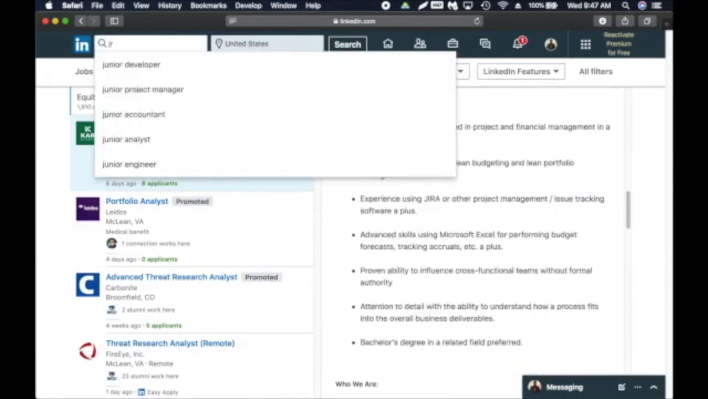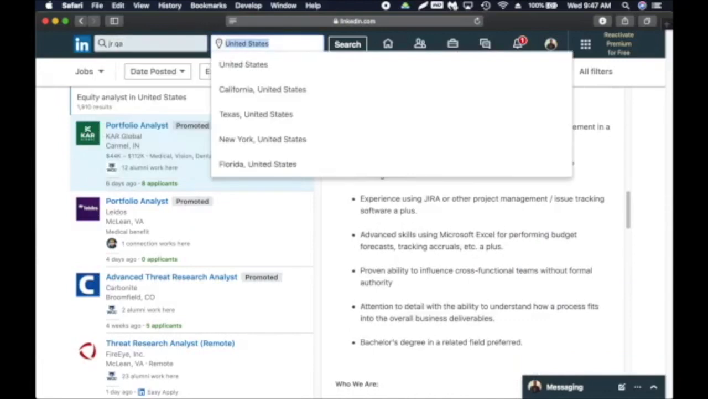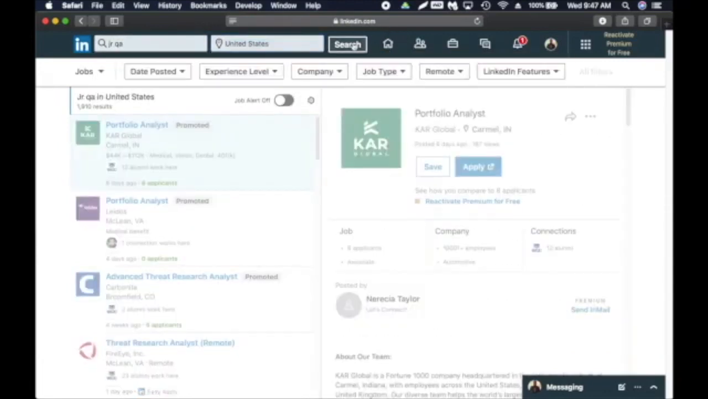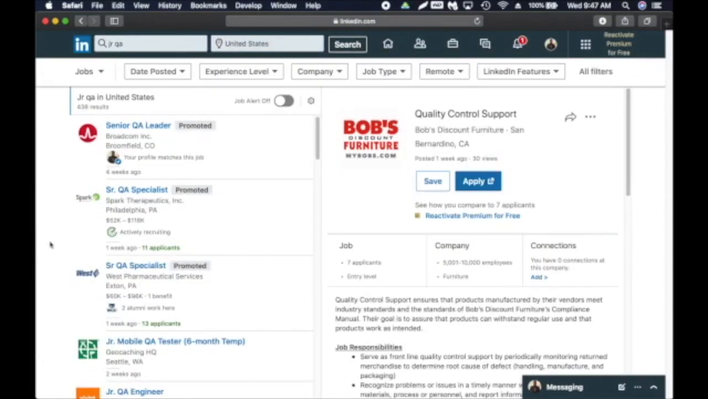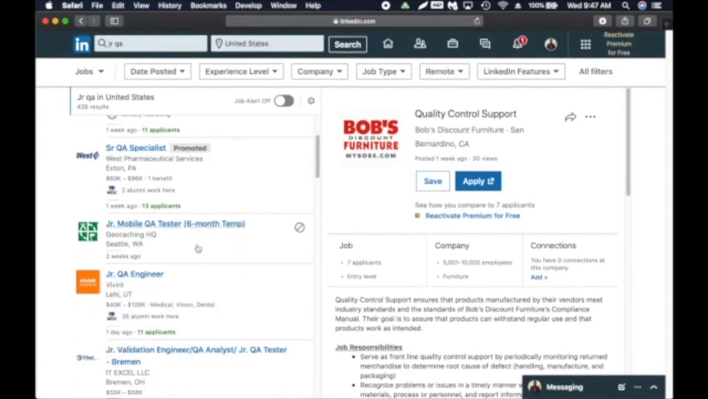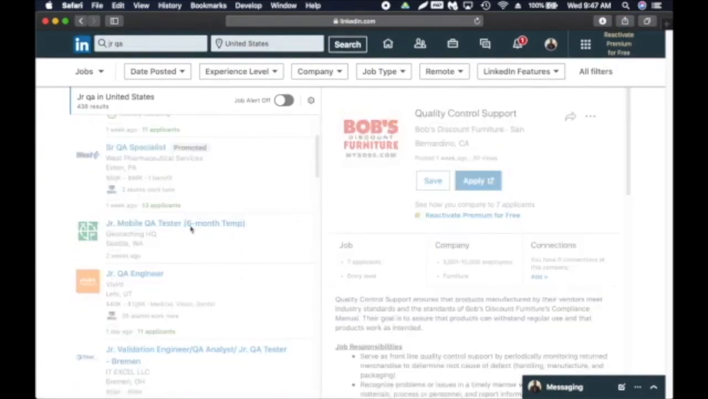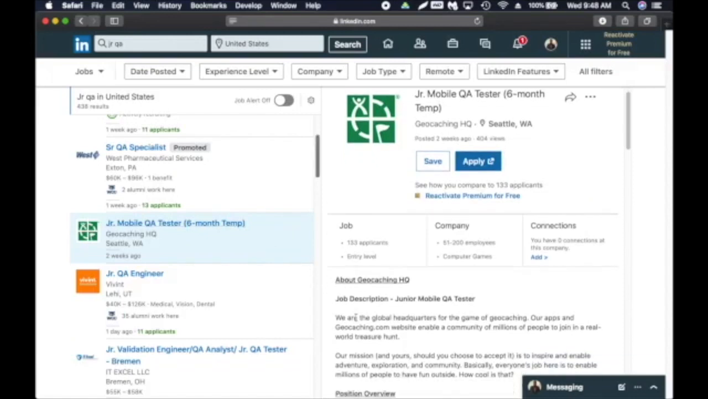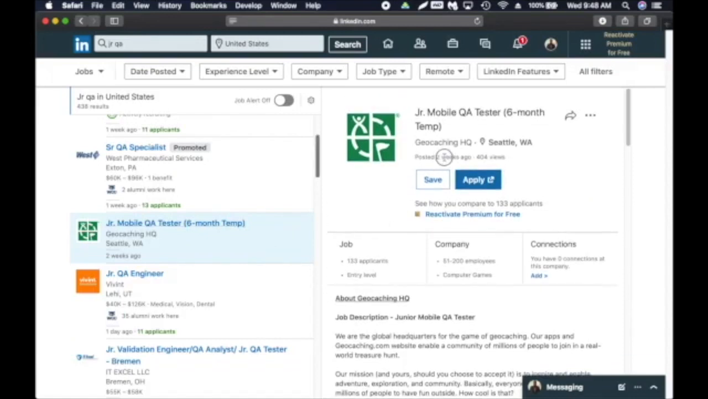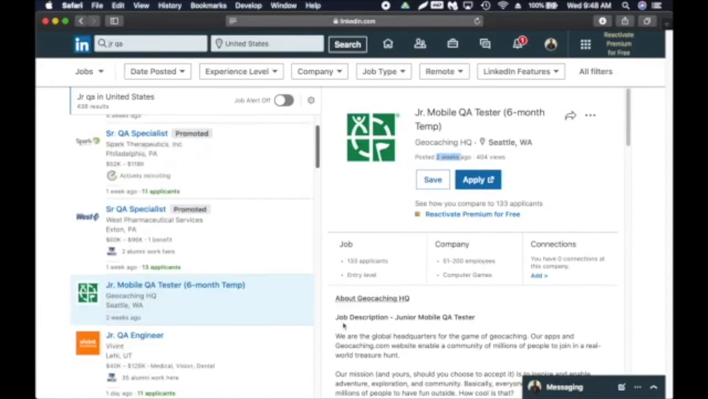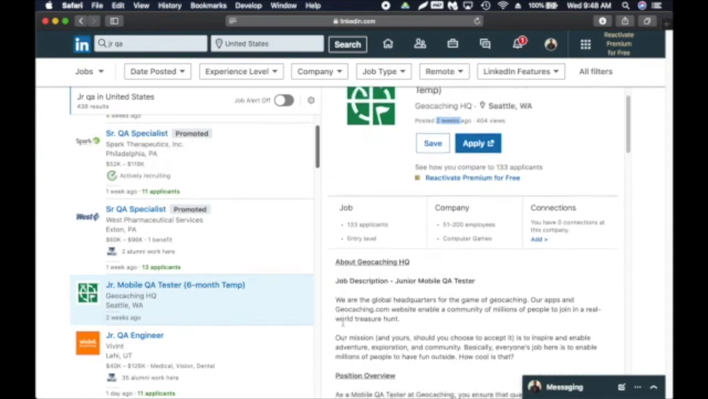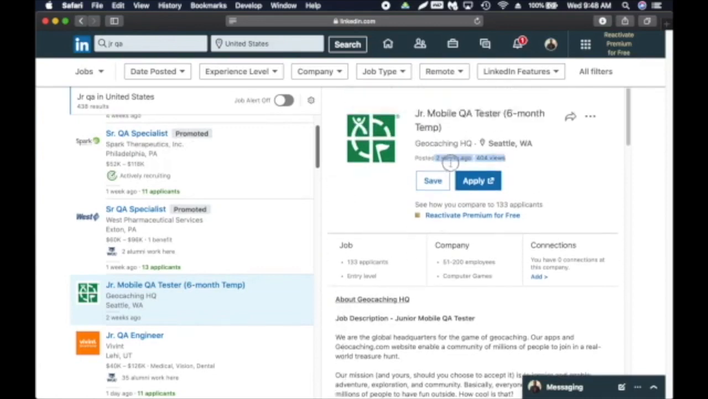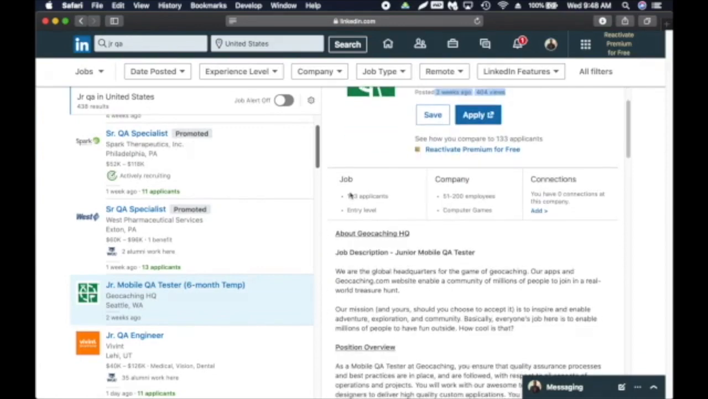Here I'm going to search for junior QA, all over USA. Even though we search for junior QA, some of them are promoted here. So that's the first junior QA. That's a 6-month contract. As you can see, it was posted 2 weeks ago. I really like this job feature of LinkedIn because it gives you an overall picture of the application. It was posted 2 weeks ago, and there are 133 job applicants.